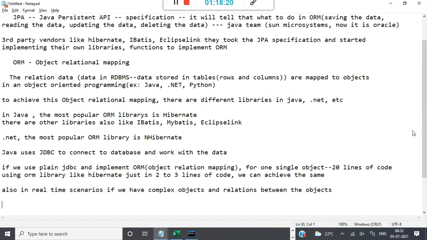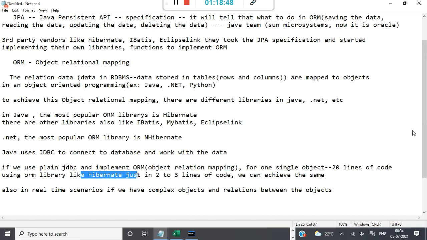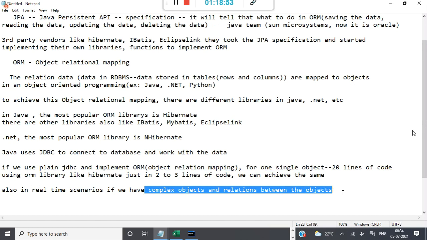Like that, if you have relationships between the objects and you want to do ORM, and all these objects' data is present in the database tables, and you want to establish the relationship between all these objects using plain JDBC, the code becomes very complex. And you have to write everything manually. You have to handle all that logic, all the relations between the objects. But if you use an ORM library like Hibernate, in a very simple way you can achieve these complex objects and relationships and everything.